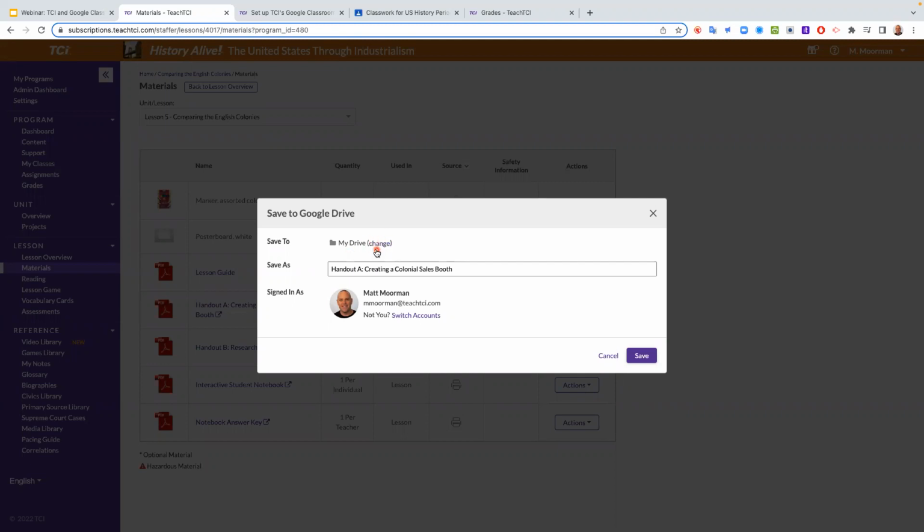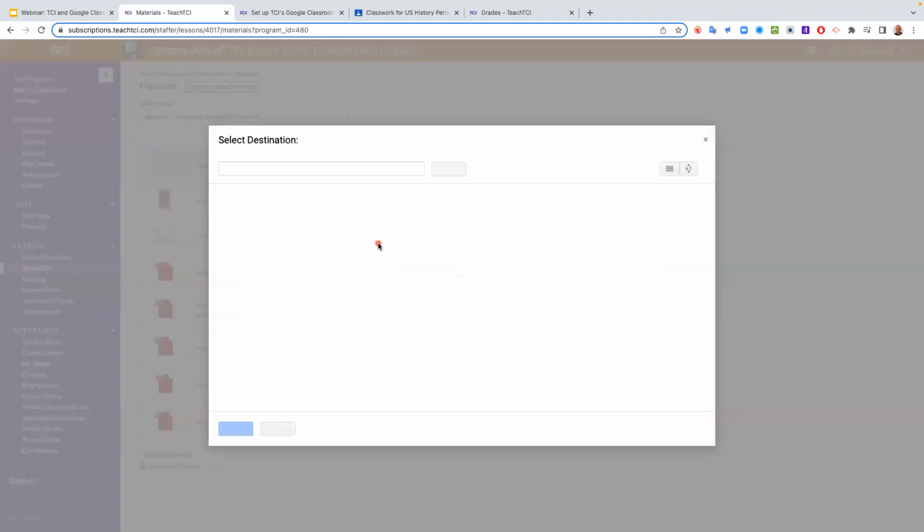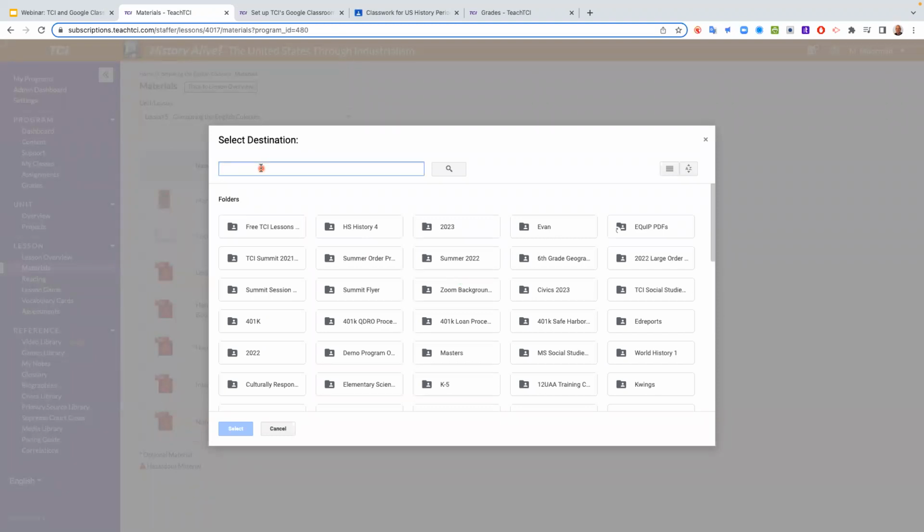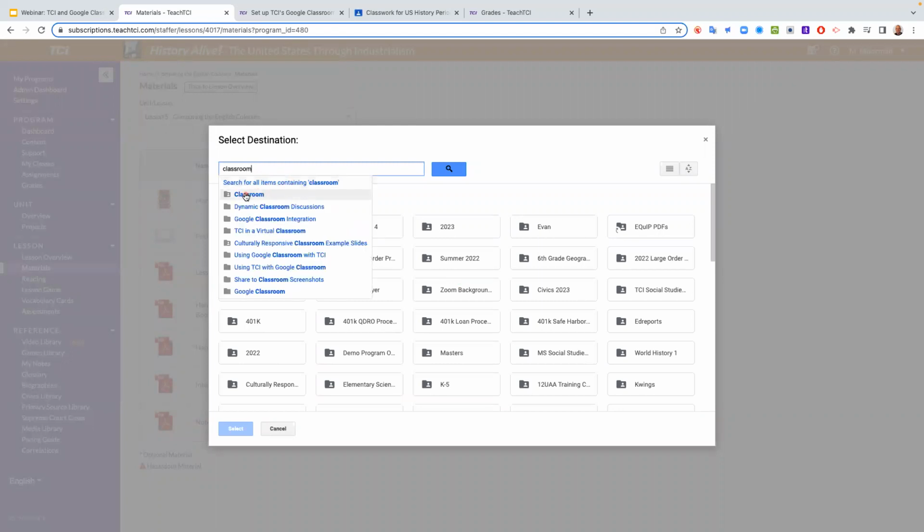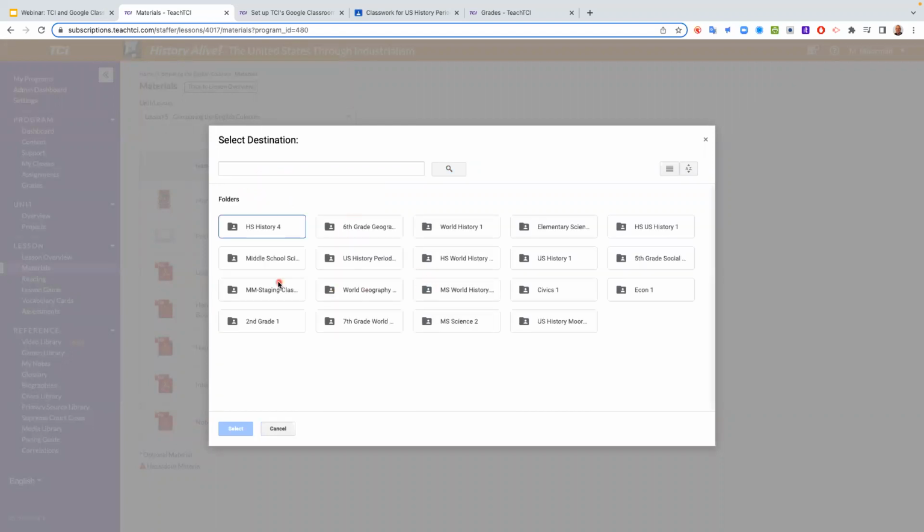So I'm going to click this change button. I don't know if many of you are used to using this, but you can change, and it'll pull up all my crazy Google folders here. So, I've got a lot, no judgment here, but I'm just going to do a search of classroom so that it searches for classroom. And then these are my classroom folders.